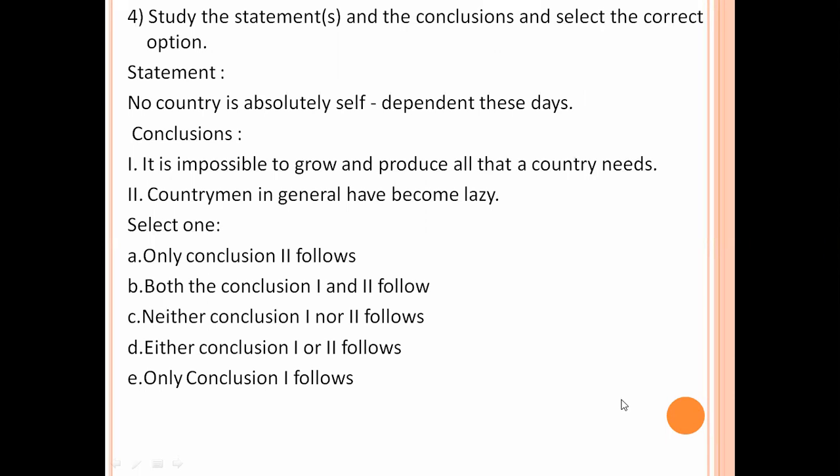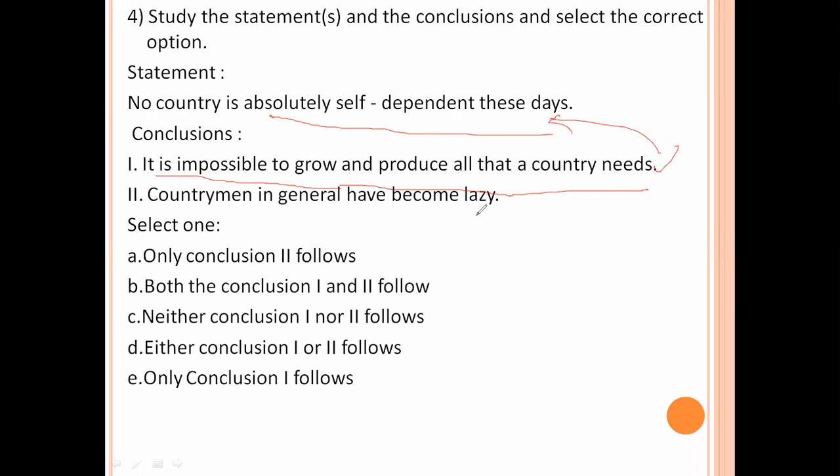Next, study the statements and the conclusions and select the correct option. No country is absolutely self-dependent these days. So this is the given statement. Conclusion one: it is important to grow and produce all that a country needs. Conclusion: it is impossible to grow and produce all that a country needs. So it is impossible, so this is the right answer with respect to this statement.